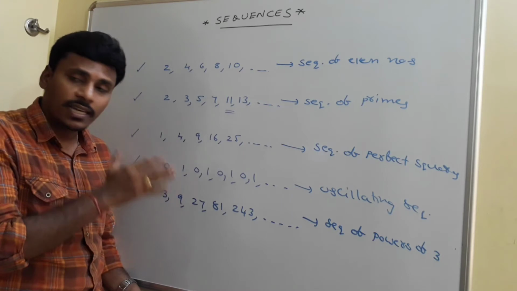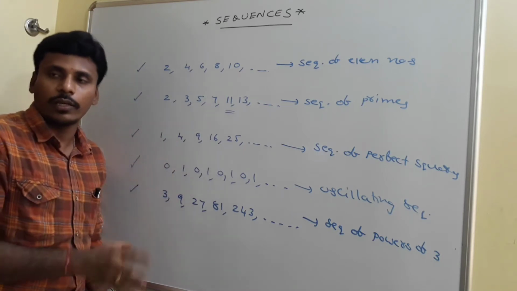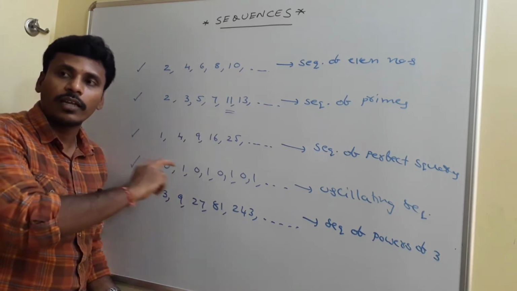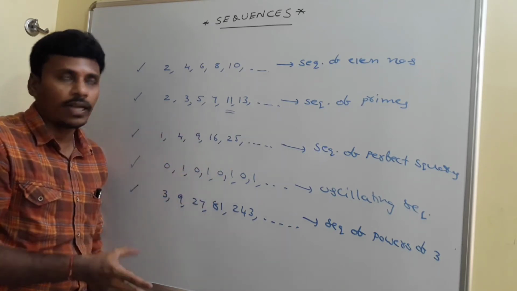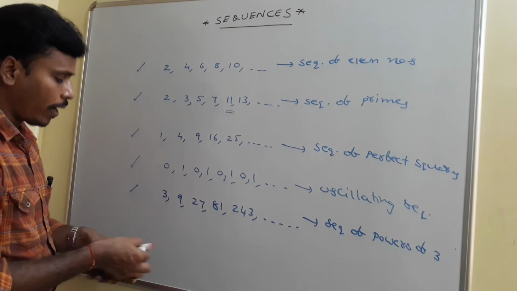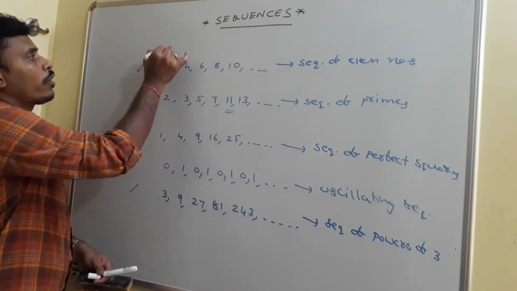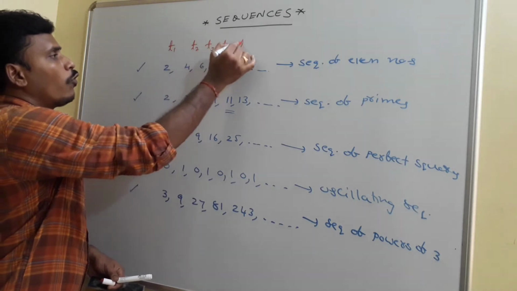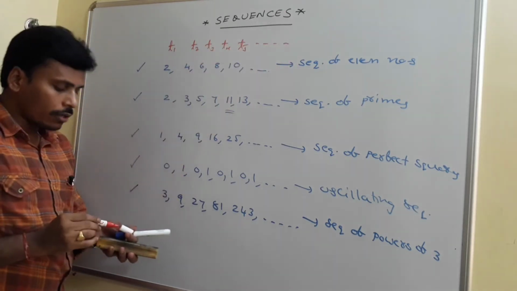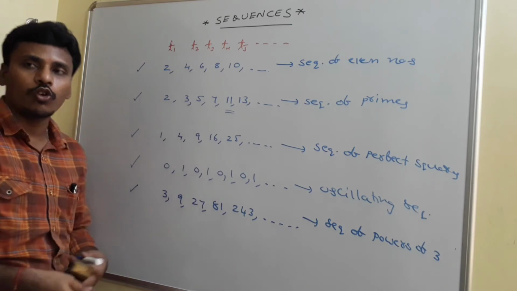But right now, we need to know about the sequence. A sequence is nothing but a set of objects that have an order, right? Those elements of the sequence are usually denoted by T1, T2, T3, T4, T5, like that. Or some may denote them by A1, A2, A3 also.